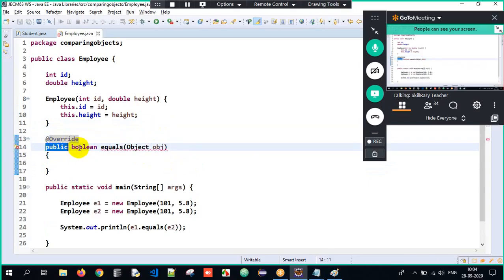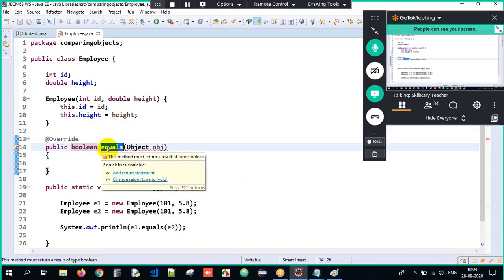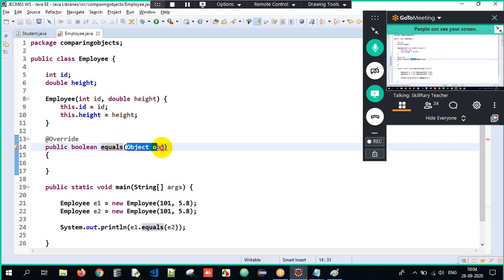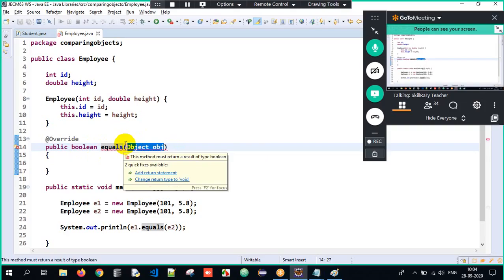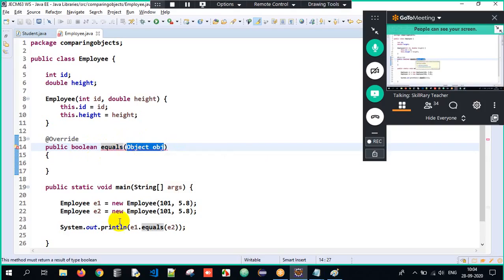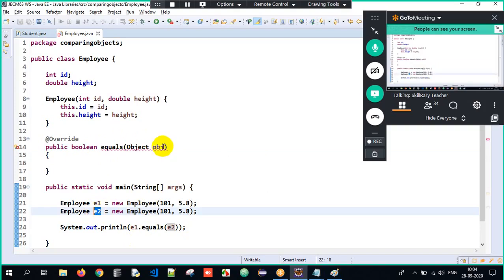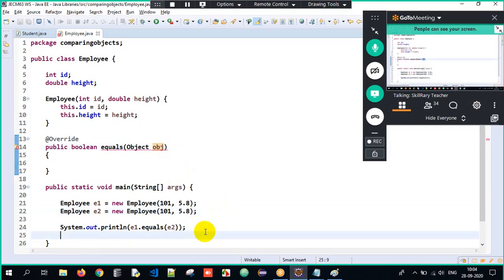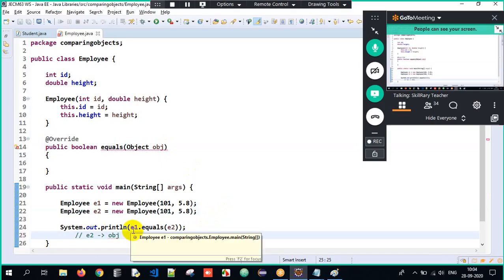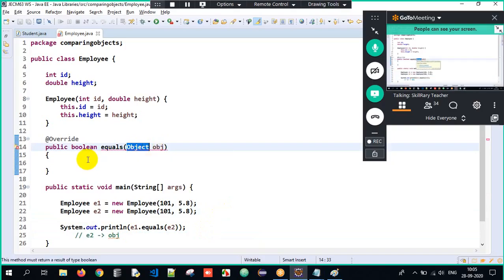Public is the access specifier, boolean is the return type, equals is the method name. And what type of reference is it accepting? Object type. Why? Because if it is Object, I can pass any type of objects for comparison. Clear? Now when I write e1.equals(e2), this e2 is nothing but the Employee 2 object that is getting upcasted to obj. So what did you understand here? E1 can also be referred to as obj now. This E2 can also be referred to as obj now. But obj is of type Object, that is upcasting. Now I need to downcast it.